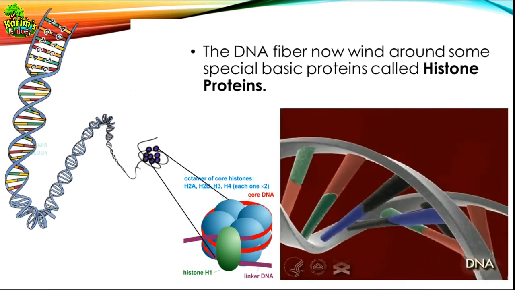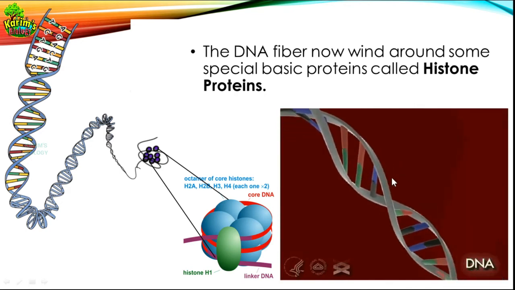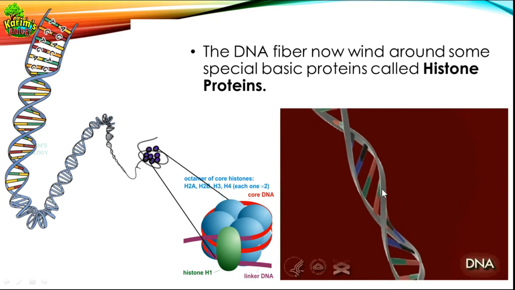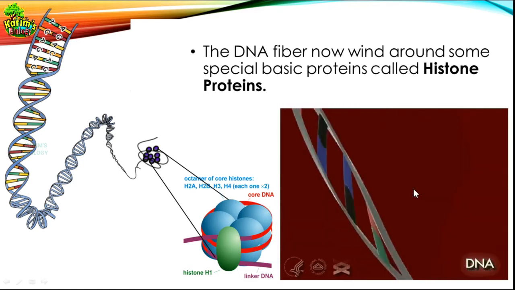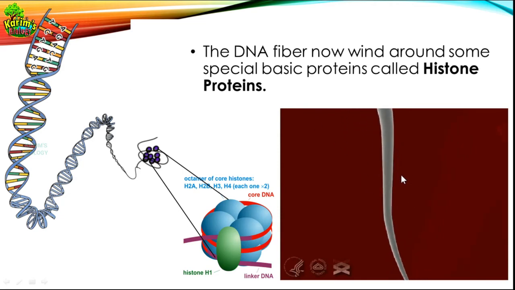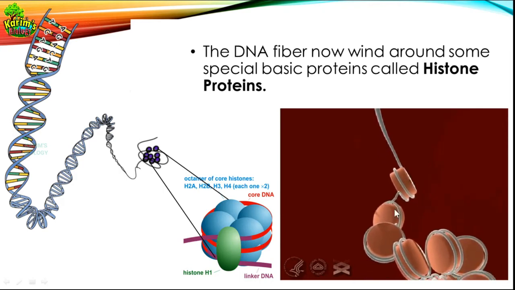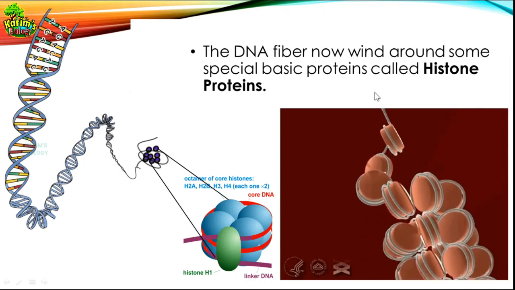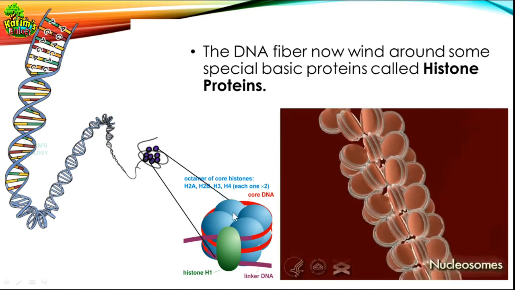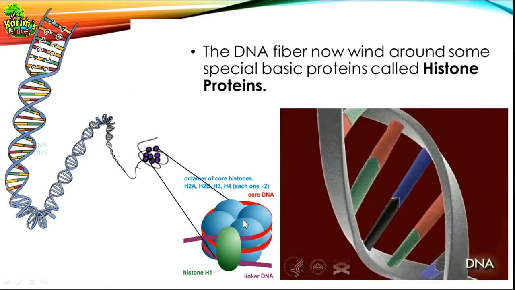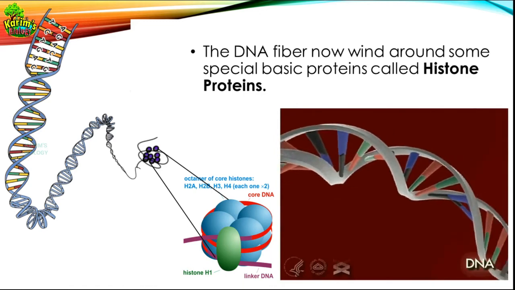Okay, look at this animation. You can clearly understand what I'm talking about. So this is the DNA strand that I told you will initially begin, and the DNA strand eventually twists around as suggested by the structure proposed by Watson and Crick, and finally it will wind around the histone proteins. Can you see these structures here? These are the histone proteins. So a single fiber of DNA is winding around the histone proteins. Understood? So that's about the histone proteins and octamer.